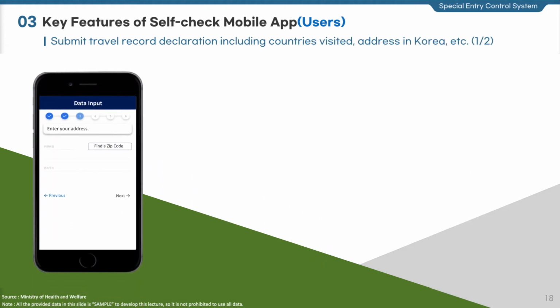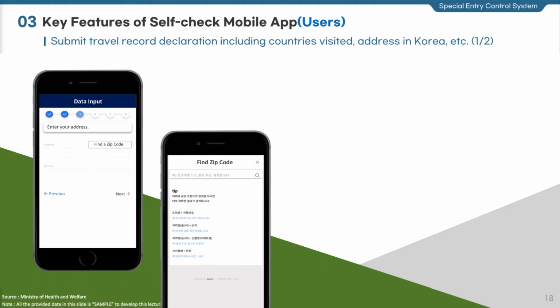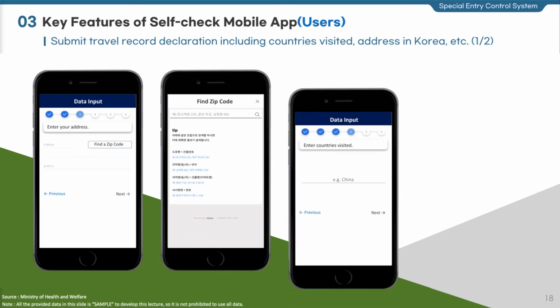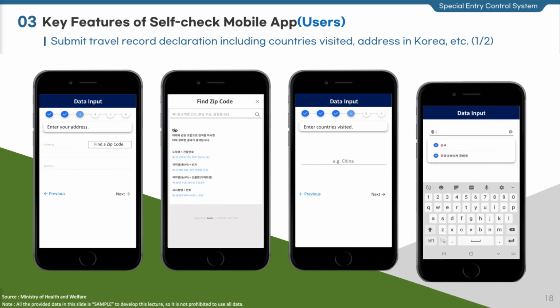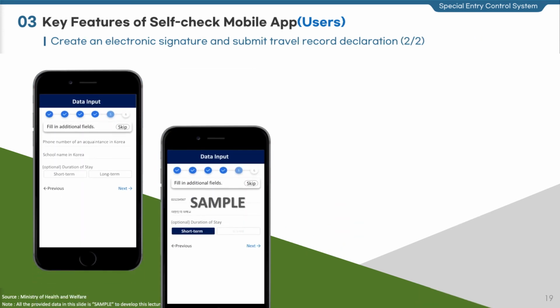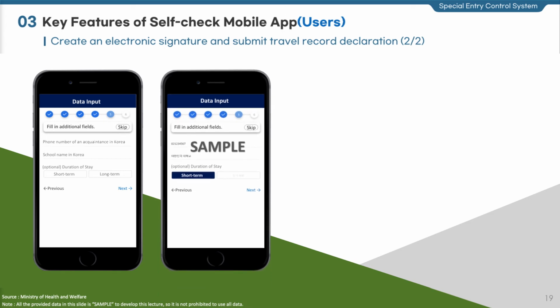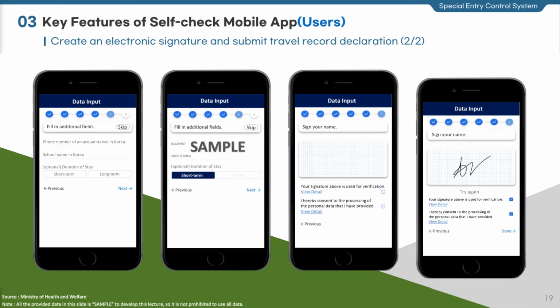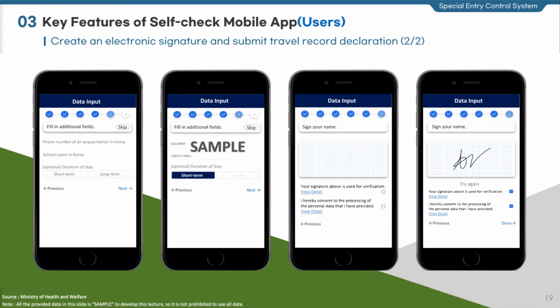Entrants should submit the address in Korea and countries visited in the travel record declaration form. Users can use the autocomplete function to enter the address and countries visited. Next, you can see the screenshot to create an electronic signature in the consent form and travel record declaration. Entrants are required to create an electronic signature in the travel record declaration, prepared, and consent form.